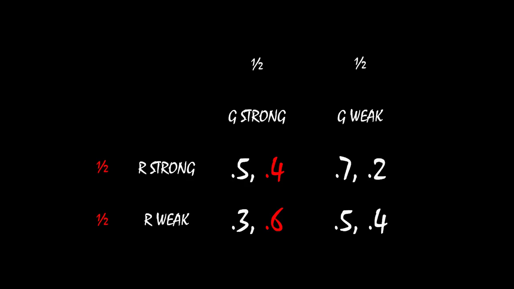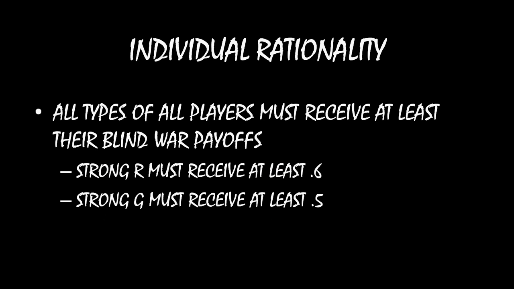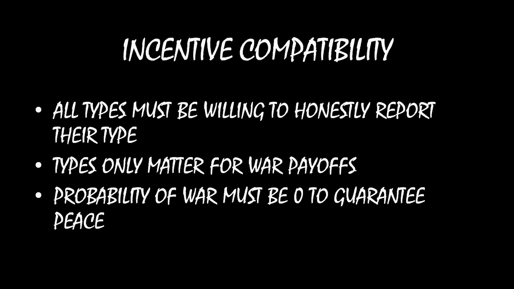If the government is strong, then half the time it will be getting a payoff of 0.4 because it's facing the strong type of rebel group. Half the time it will receive a payoff of 0.6 because it's facing the weak type of rebel group. So again, if you take the average of that, 1/2 times 0.4 plus 1/2 times 0.6, you get that the strong type of the government must receive a payoff of at least 0.5 in expectation if they're going to be participating in this mechanism. All right, now we have to think about incentive compatibility.